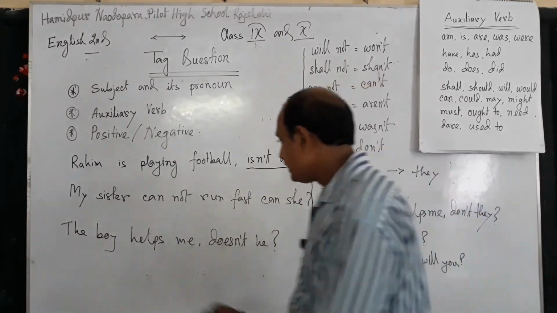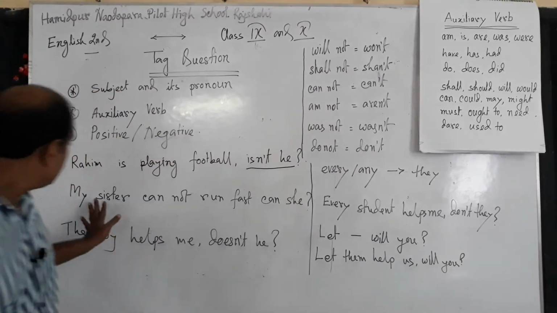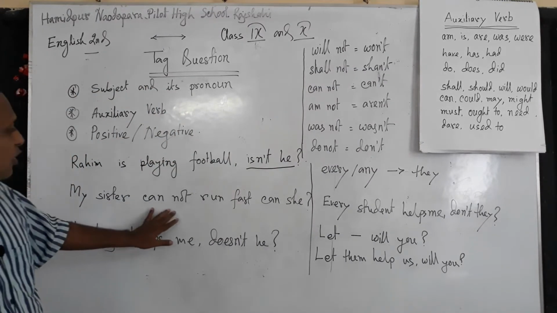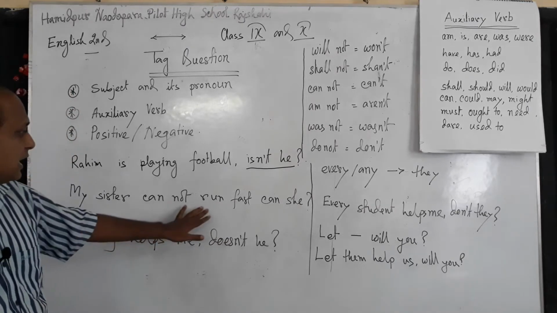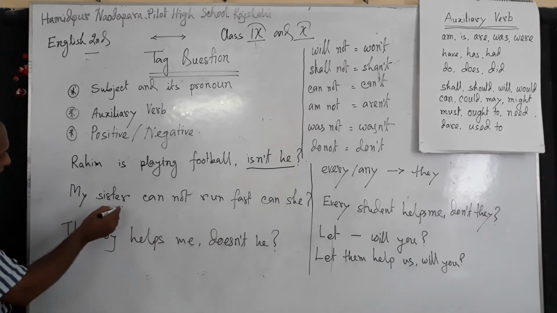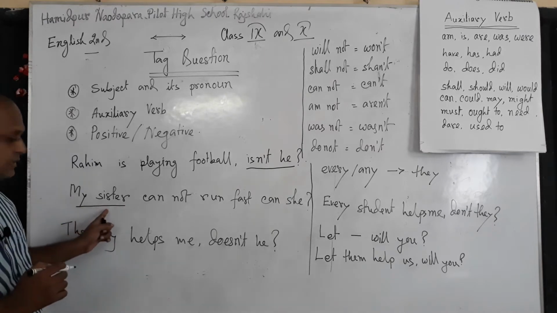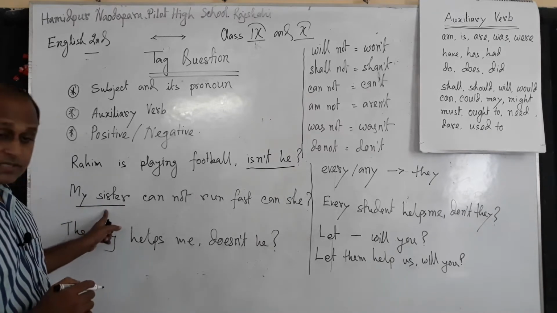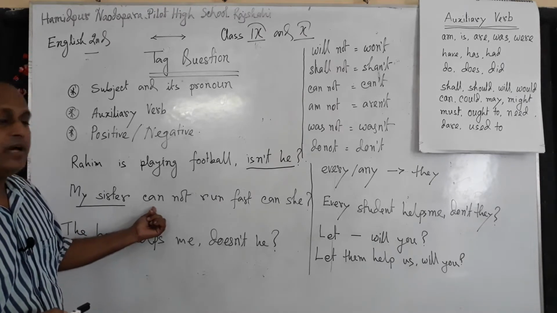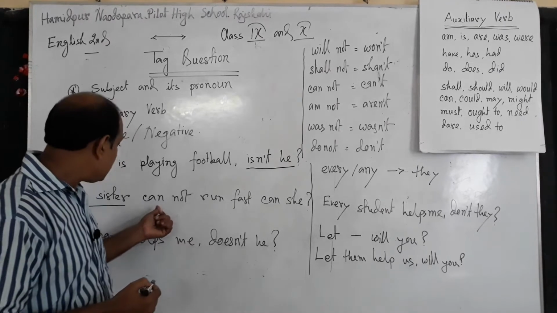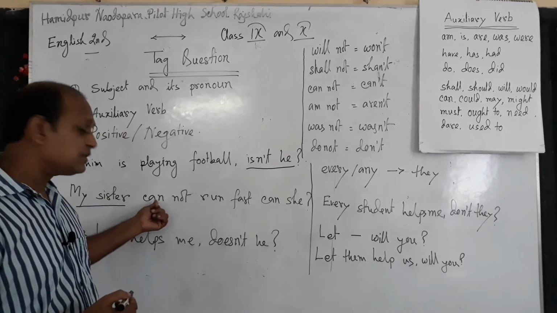Then there is another example: My sister cannot run fast. There is the subject, my sister, and its pronoun is she. The auxiliary verb is can.